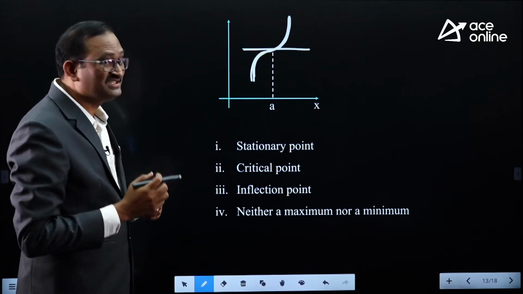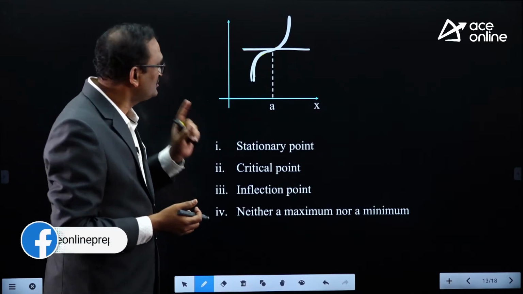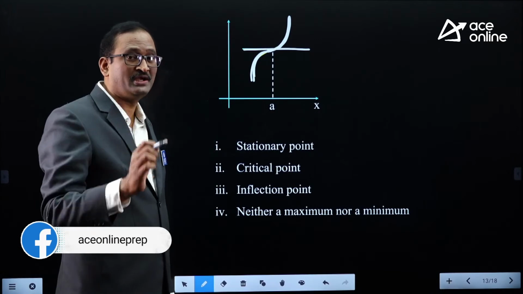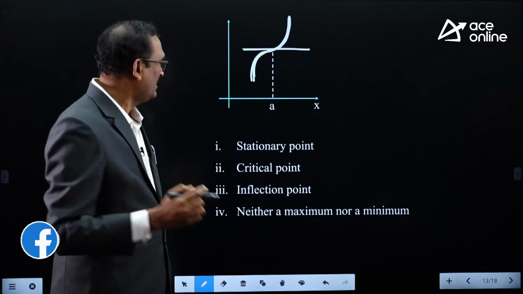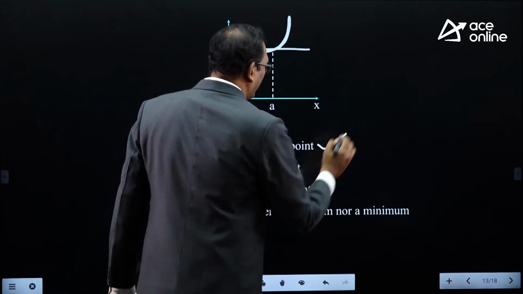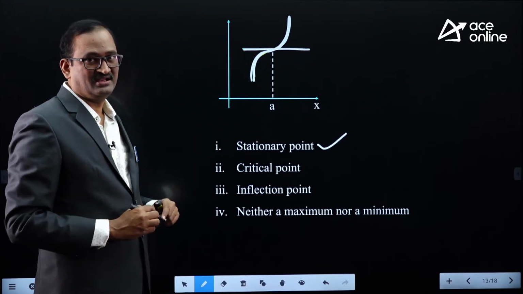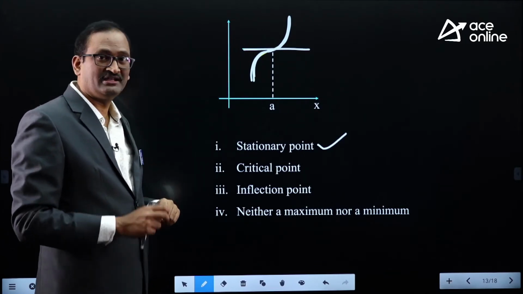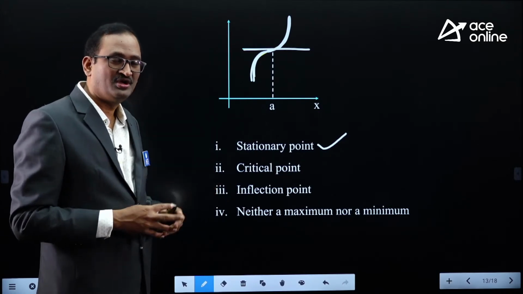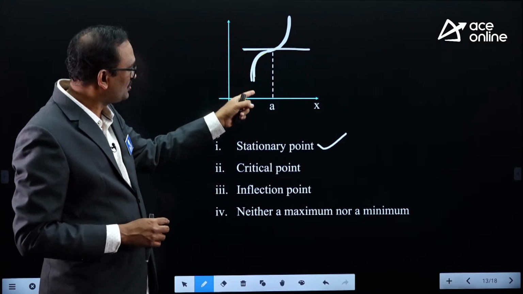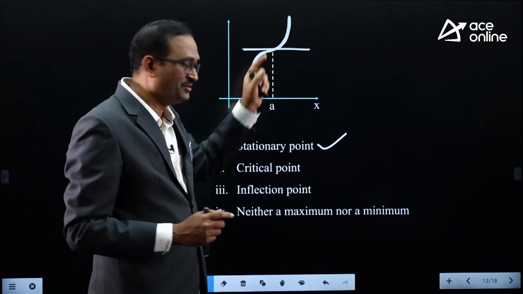And moreover, this is a stationary point. How do you say it is a stationary point? Please be careful. It is a stationary point, it is a critical point, and it is an inflection point as well. Why is it a stationary point? This tangent is parallel to the x-axis. Therefore, the slope of this tangent equals the slope of the x-axis. What is the x-axis slope? 0. Therefore, the slope of the tangent is also 0.